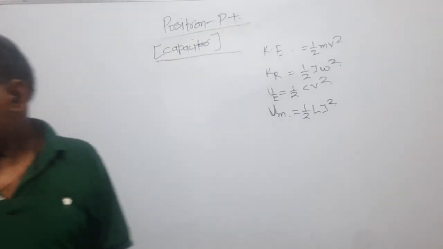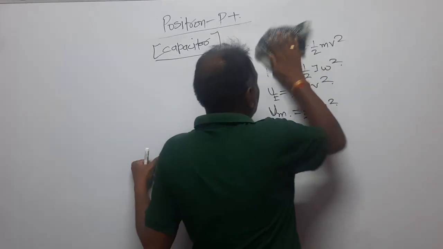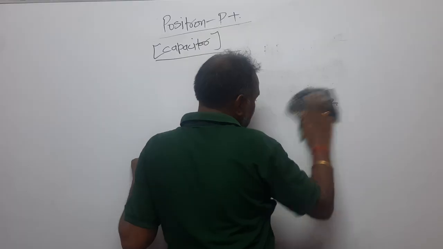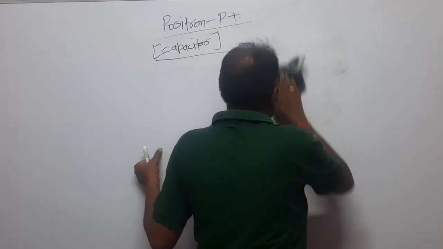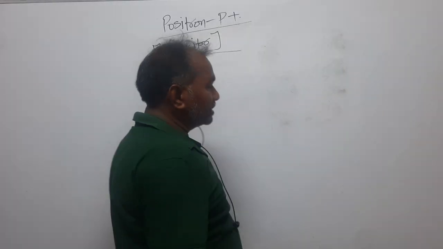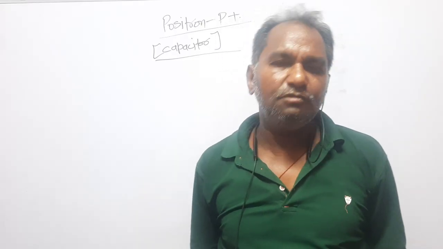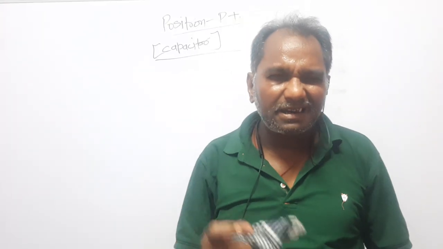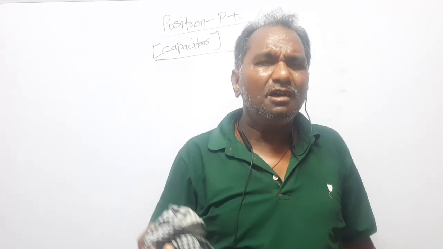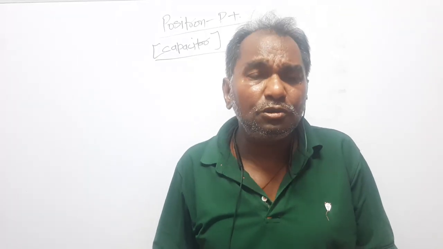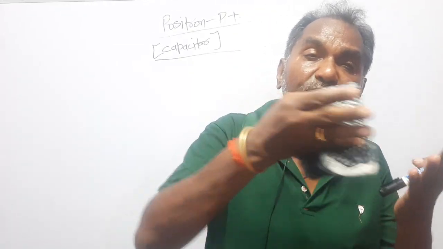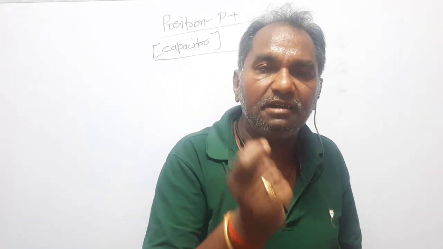Now, dear students, today's topic is a capacitor. As I have just told you, how will you define the capacitor? A capacitor is a device which stores the maximum energy in minimum volume or area, right? It is a technique, a method by which the maximum charge can be accommodated on a plate, or what are the parameters which decide how much charge a body can be given, right?